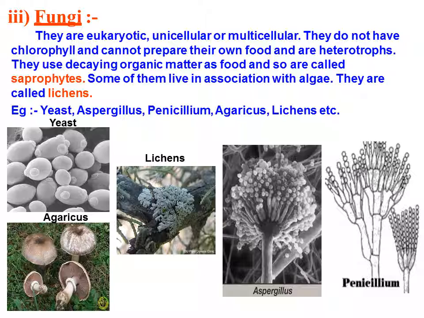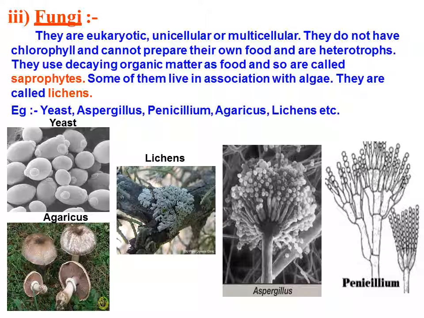Those organisms which use decayed organic matter are mostly found on land, in the kachra, the peels of plants, the leaves of plants, and the dead bodies of various other organisms.